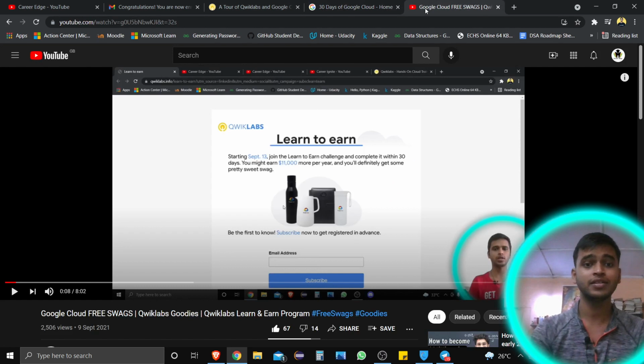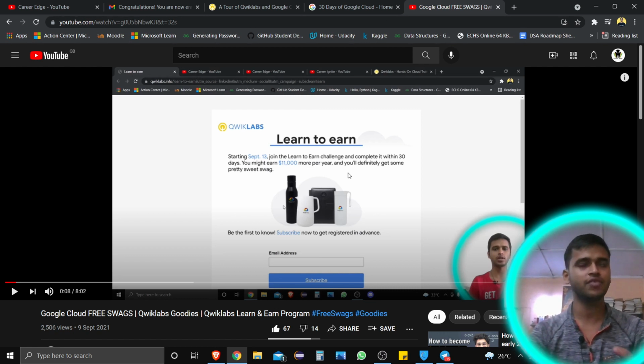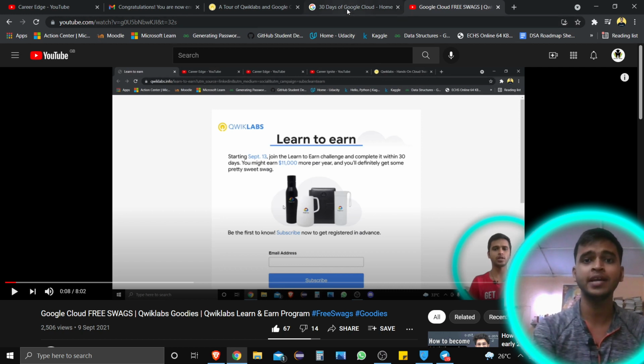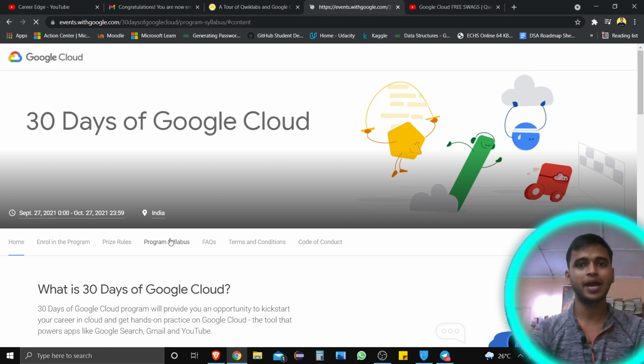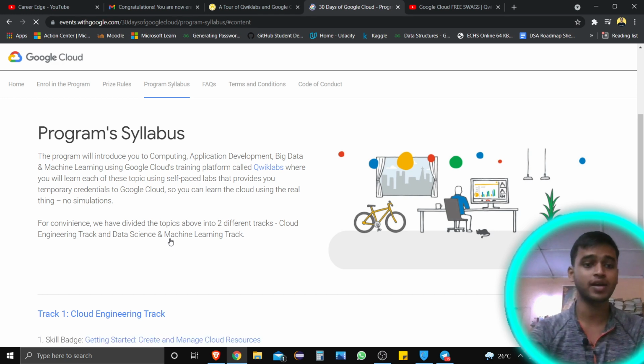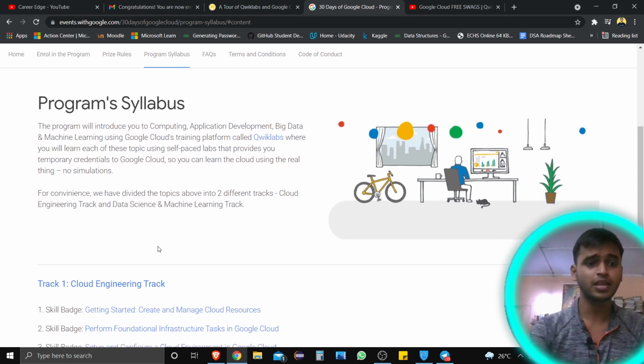As well as there are chances to get two goodies, because learn to earn is a separate program. And if you complete some badges here, then you also get some goodies and swags from Google Cloud and Quick Labs. And if you complete the skill badges and tracks by going through the program syllabus, then you also get some prizes and goodies as well. So these are the things. I think you got that.